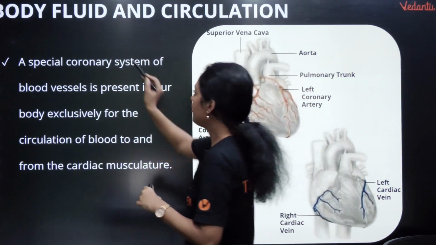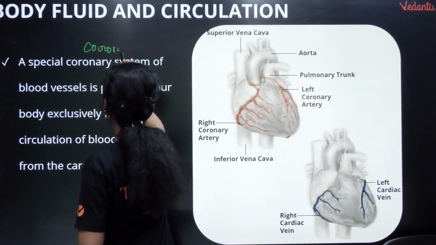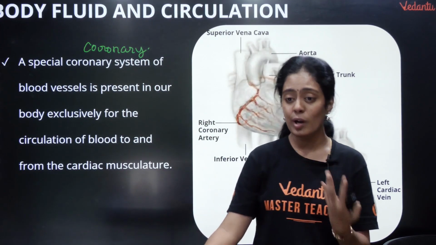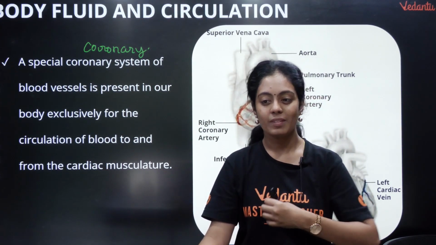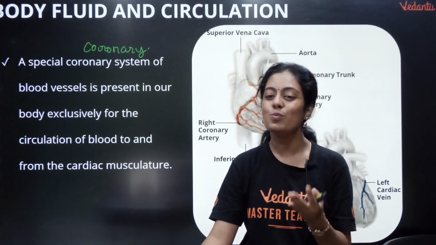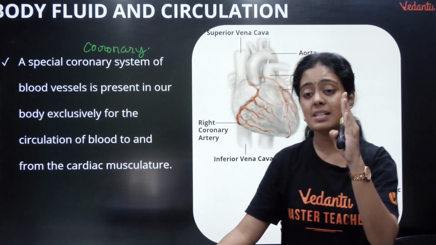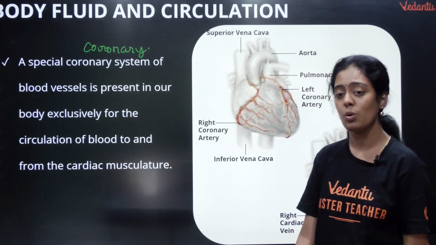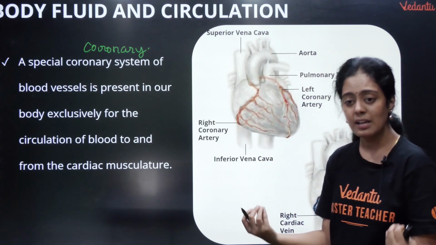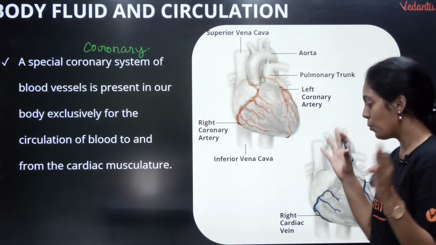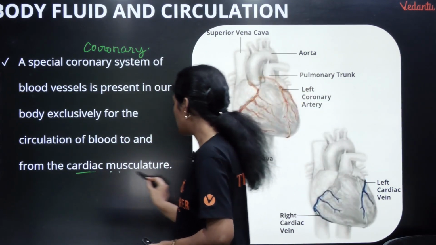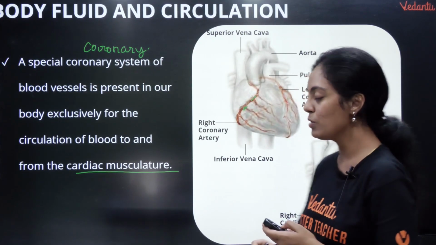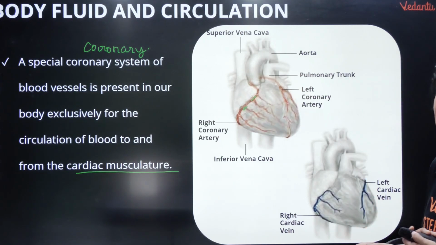Idha thavara I have one special artery called coronary artery. Ma'am, coronary artery na enna? Romba simple. Enoda heart ivlo vela paakudhu, ivlo help pannudhu, adukku oxygen thevaiya illaya, right? Adukku circulation thevaiya illaya? That is what we call coronary arteries. The arteries that supply blood to the heart are called coronary arteries. Rombo mukkiyamaana vishayam. Okay, they are present in our body. They are exclusive, okay, to provide oxygen to the cardiac musculature. So in the coronary arteries la edach block aanada adha vandu nama coronary artery disease nu solrom. And you have veins, they are going to carry the deoxygenated blood.